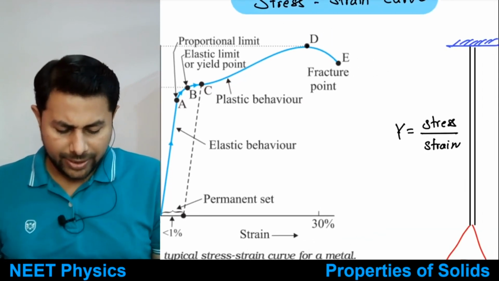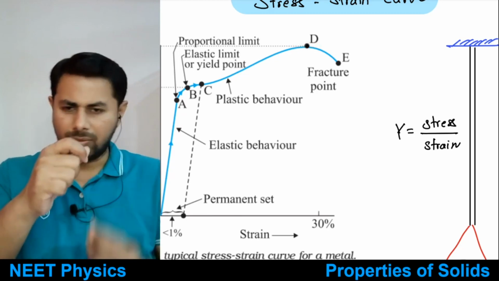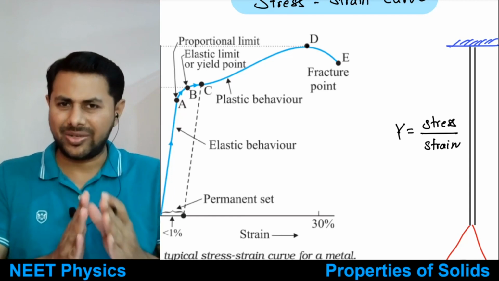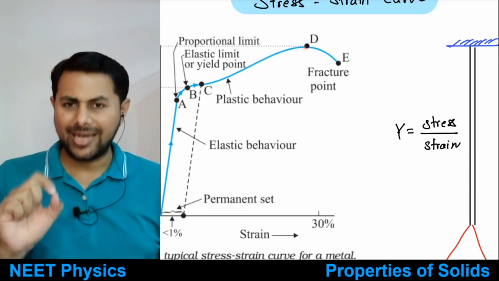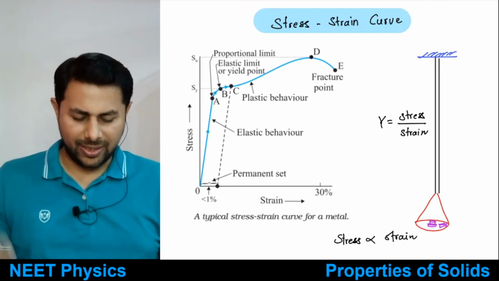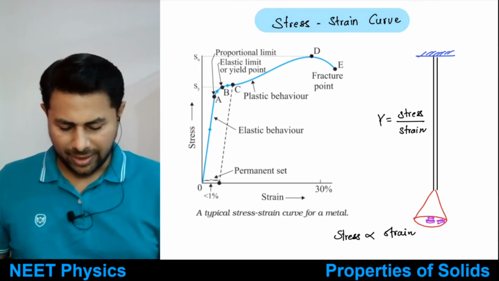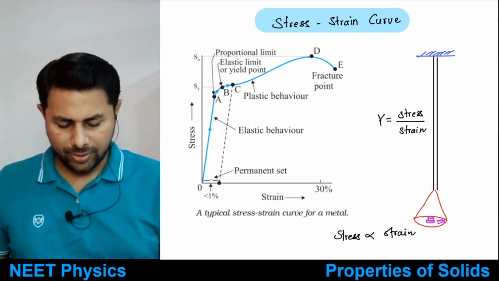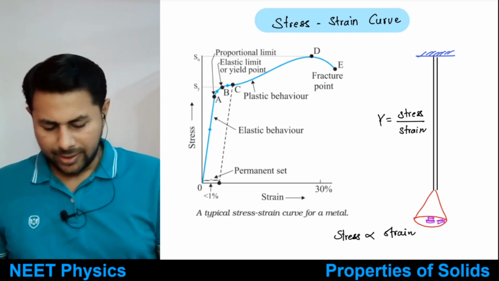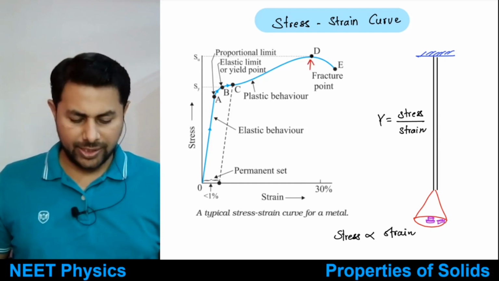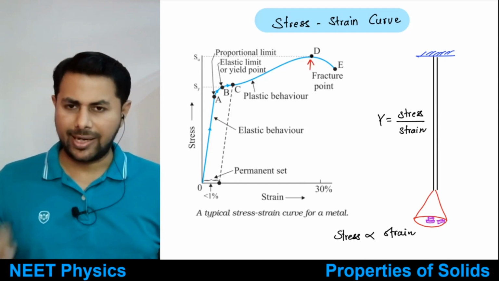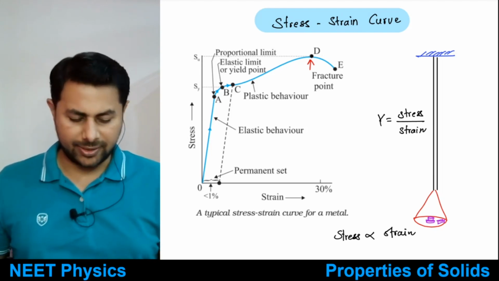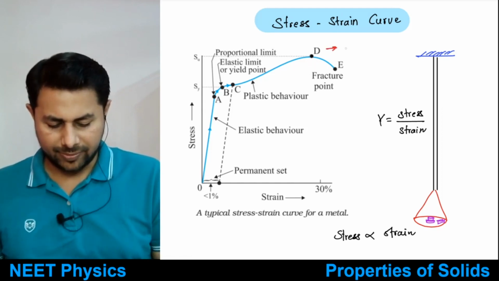And at point D, the length of the wire is increasing and increasing. That means the wire is becoming weaker and weaker. At point D a neck will be formed, so you can say it's a neck point, right? This is the point corresponding to the maximum stress that the wire can handle. The stress corresponding to point D is known as breaking stress.